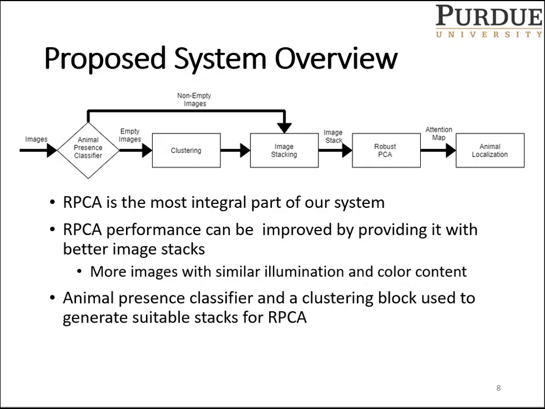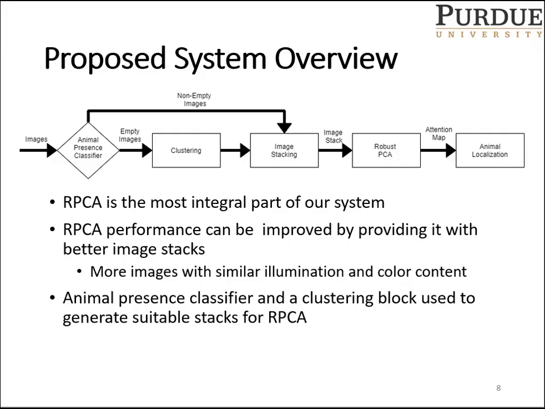Now this slide shows the block diagram of our entire system. Robust PCA is the most integral part. We propose that robust PCA performance can be improved by providing it with better camera trap image stacks. What do I mean by better? By better, I mean camera trap stacks that have more images with similar illumination and color content. We use an animal presence classifier and a clustering block to create these camera trap stacks. After this, robust PCA creates the saliency maps and the final animal localizations.